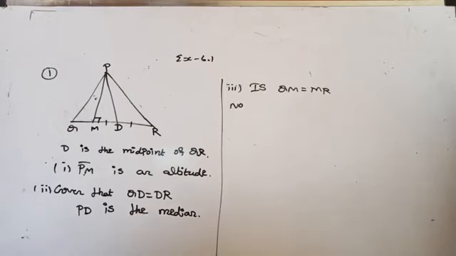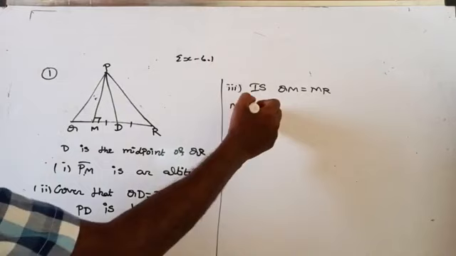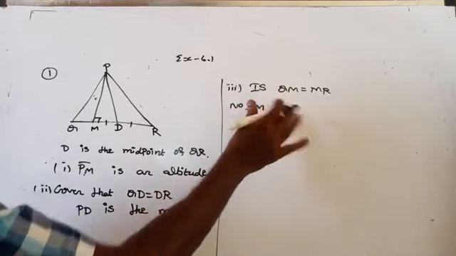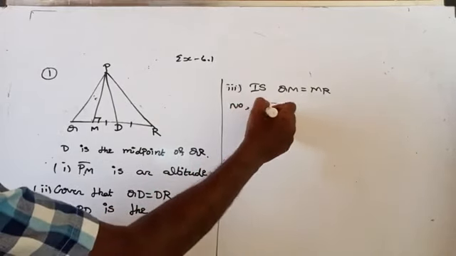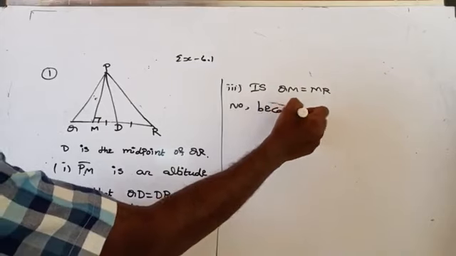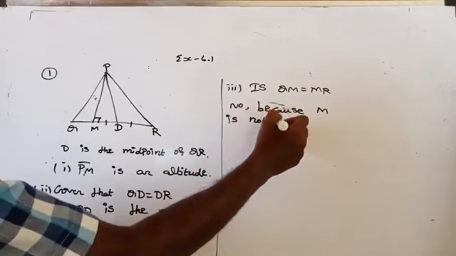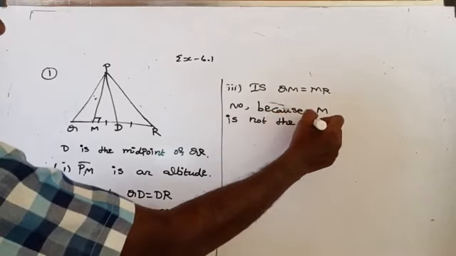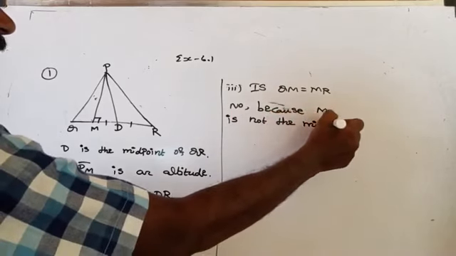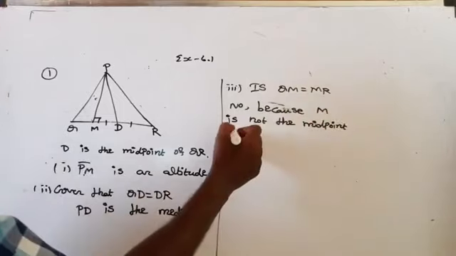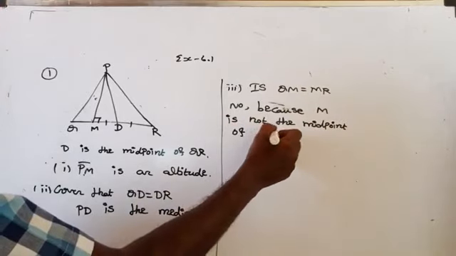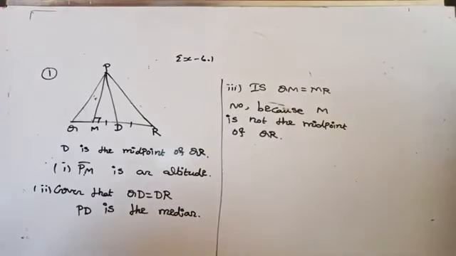Right? Only D is the midpoint of QR, it is given. M is not the midpoint of QR. Are you getting there? Yes.